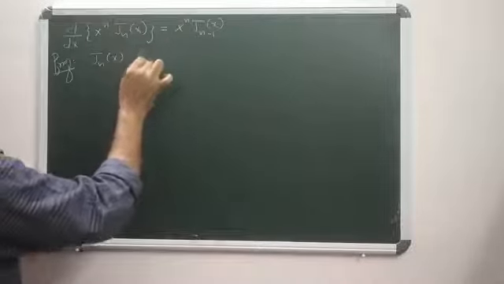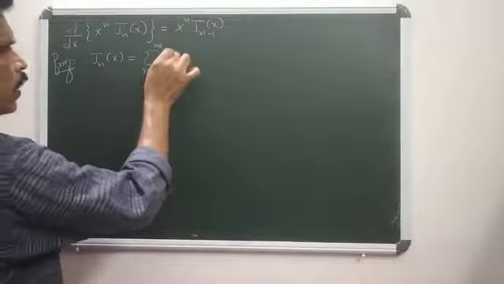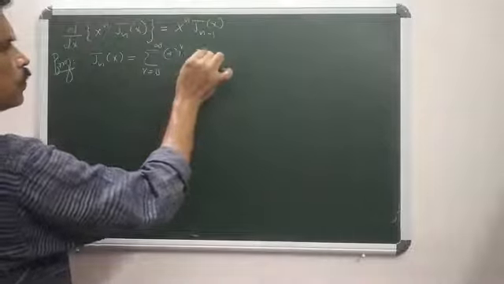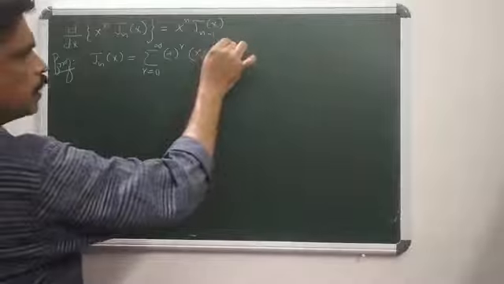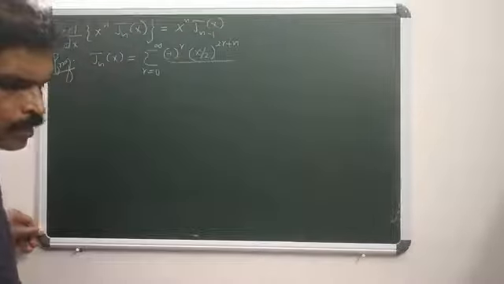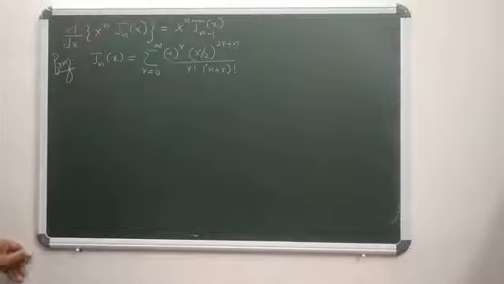Jn(x) equals sigma r ranges from 0 to infinity, minus 1 to the power r, x by 2 all to the power 2r plus n, all divided by r factorial into n plus r factorial. This is Jn(x). Jn(x) is sigma r ranges from 0 to infinity, minus 1 power r, x by 2 all power 2r plus n, all divided by r factorial into n plus r factorial.